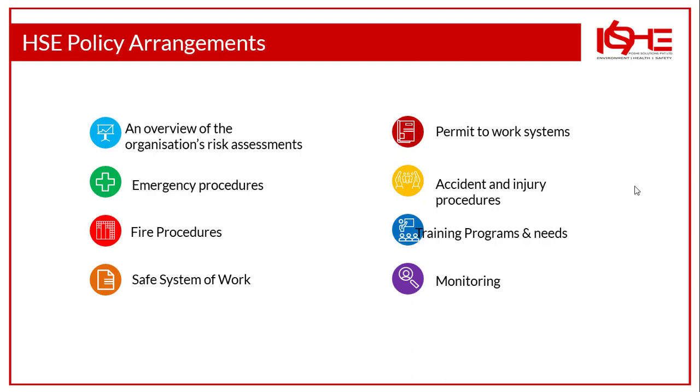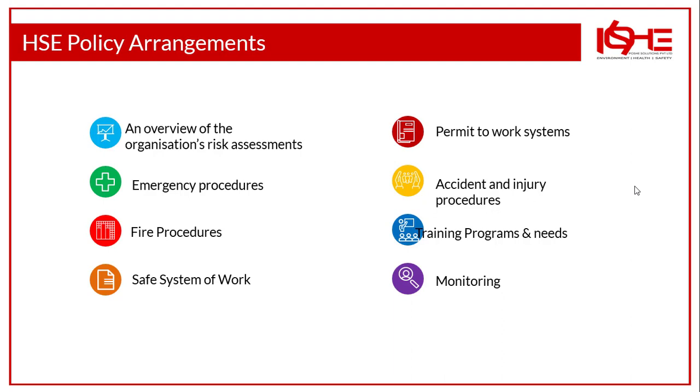And the safe system of work. What documents do you have, that is method statements, or what you call standard operating procedures. And next is the permit to work system. What are the different types of high risk activities involved in your organization and how are you going to control those risks with the help of permits? What are the different types of permits you have? For example, hot work permit, cold work permit, or it can be confined space, electrical systems, machinery maintenance. Different types of permits are there. And accident and injury procedure. In the event of an accident or an injury, what are you going to do, how are you going to deal with the situation? So these are the arrangements.